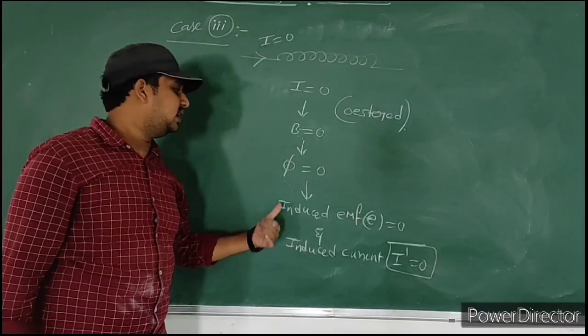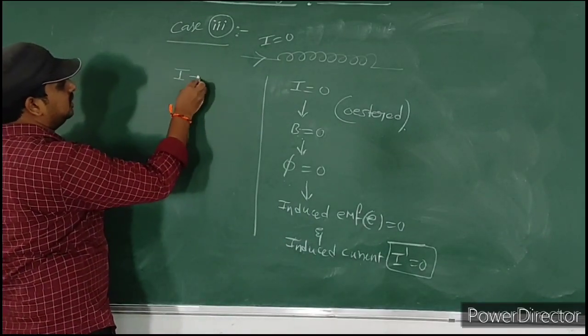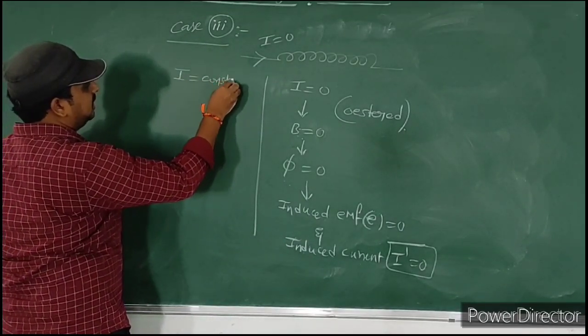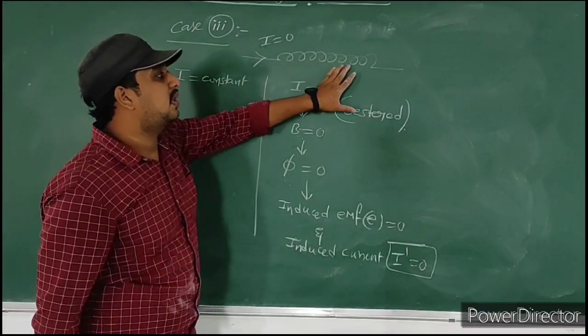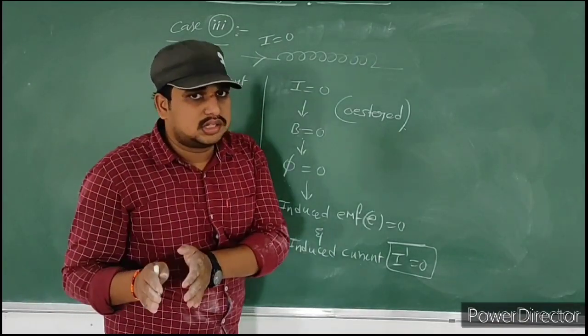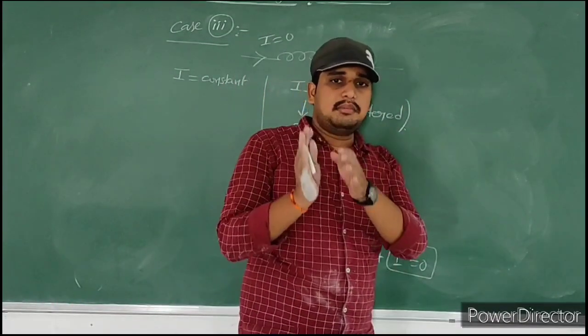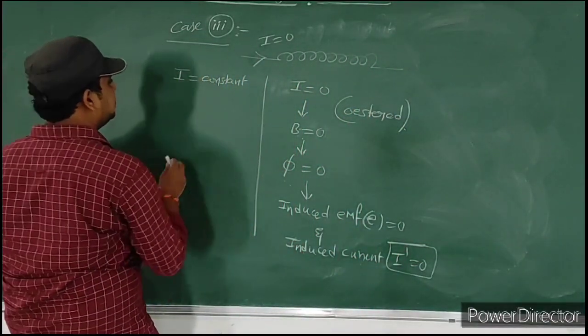If flux is constant, then induced EMF is equal to 0. This is another case in this only. I is equal to constant, sometimes they give. For example, some 5 amps current is passing through this conductor. From the starting of the process to the ending of the process, the same current, only 5 amps, is passing through it. That time current is constant.